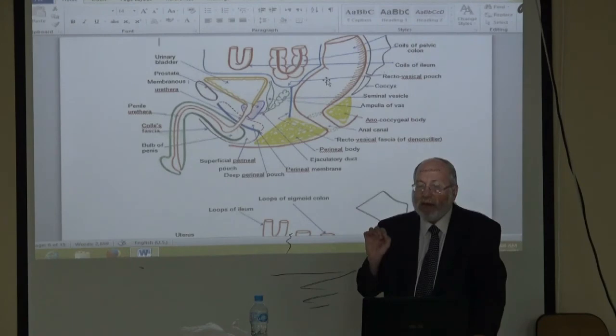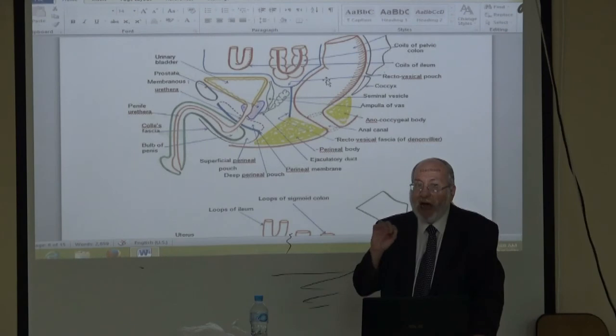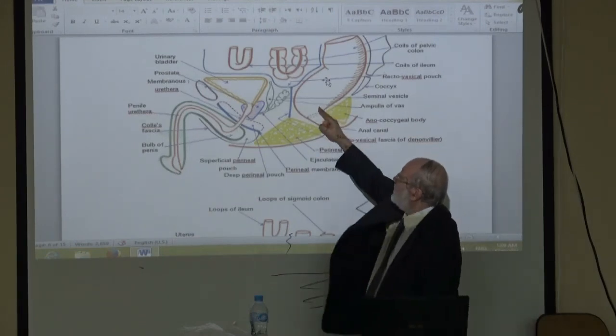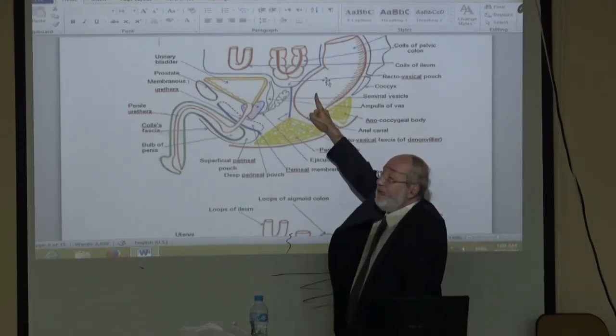There is a very important clinical examination called PR examination. PR means per rectal examination.